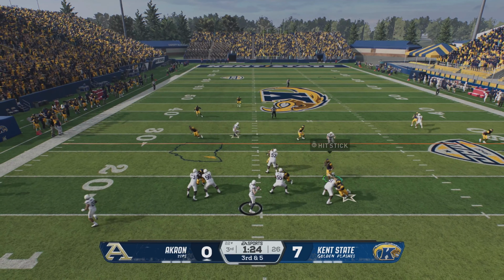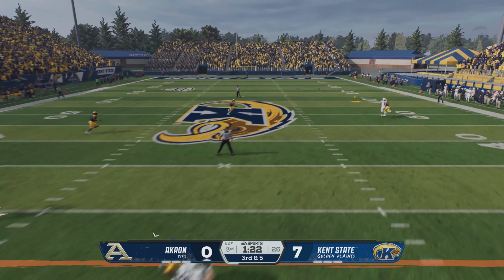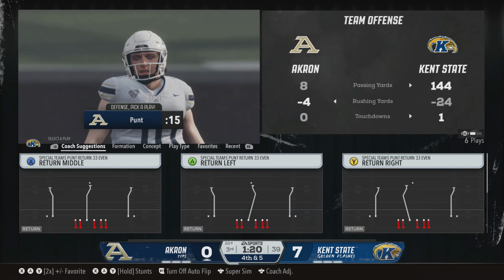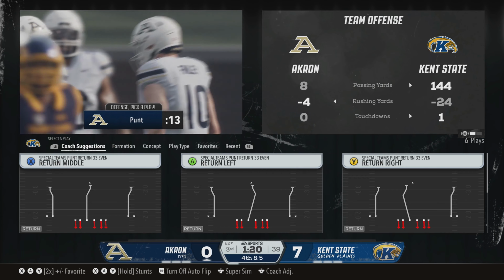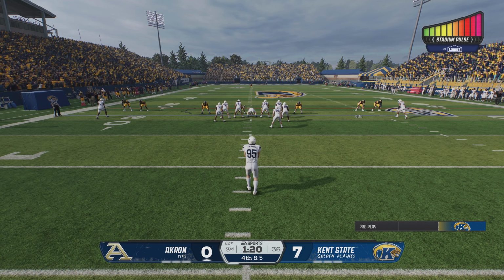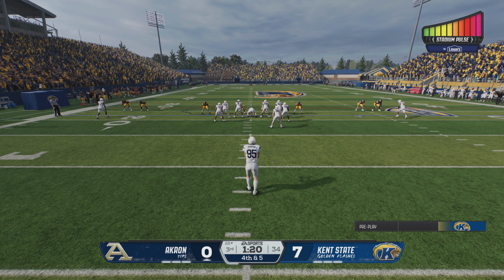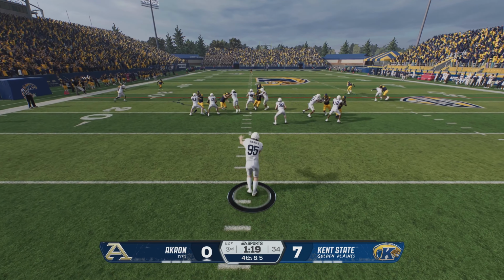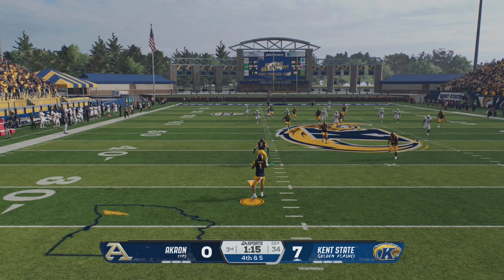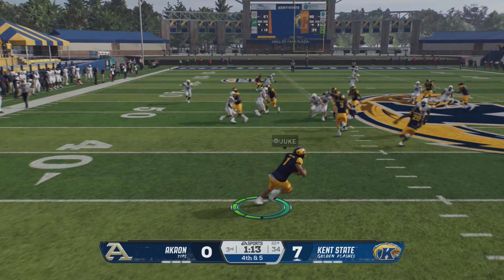Looking to pass. It's Finley. Taking a shot deep down the right side. Oh, and he could not hold on. Would have been a huge gain. Well, these guys just continue to struggle throwing the football. You know, whether it's been running the wrong route, the quarterback not being accurate, the offensive line not doing their job. It's been a collective effort, and it's a big reason why they're trailing now in this game.